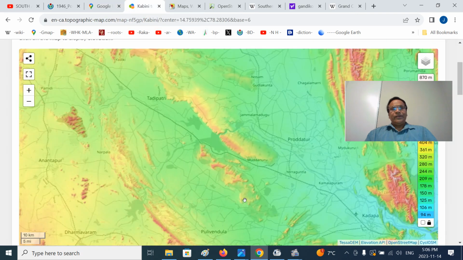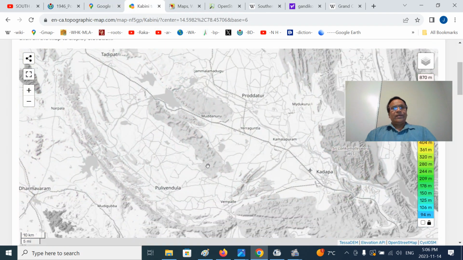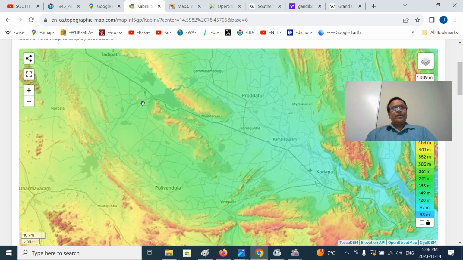This is the mountain ranges, fifth part. This is the KondaPuram. This is the Komodi. If you see here near Muddanuru, that's 195 meters. Here Pulivendra, the Simhadripuram will be here, round about 230. What is this mountain range here? Round about 279 and 281, maybe 300. So the maximum is 350 here.